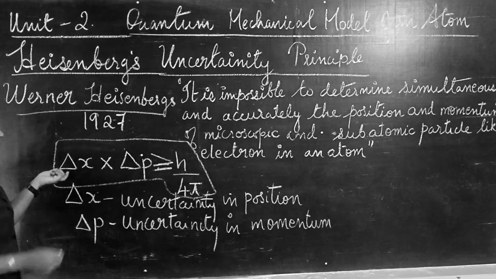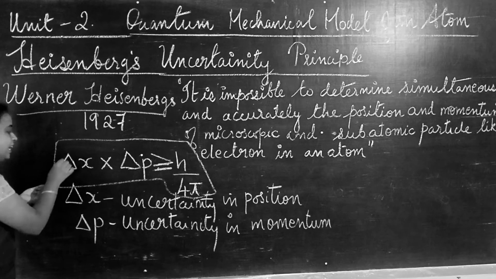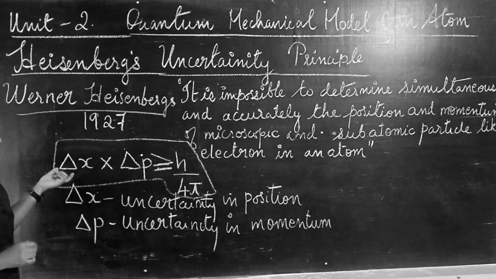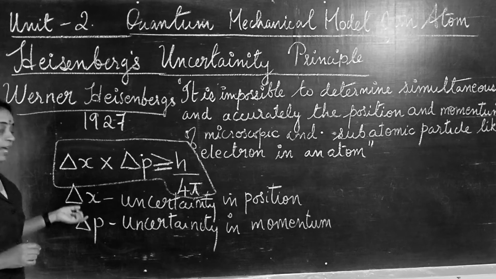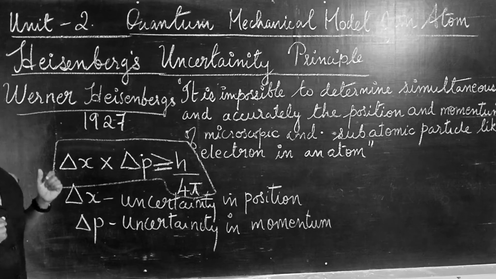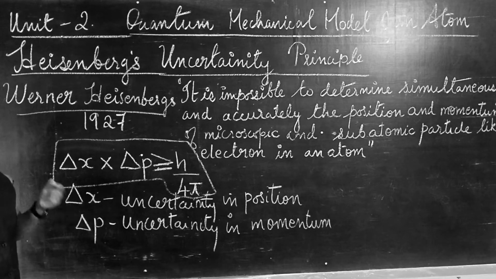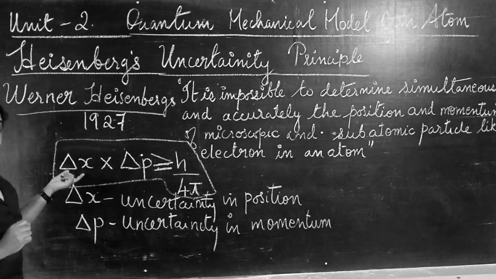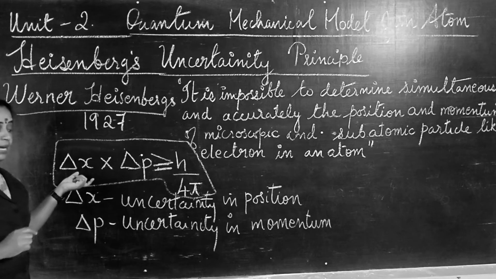Delta indicates the error. So delta x is the error in the position of the electron, which is the microscopic subatomic particle in an atom. So that is delta x.